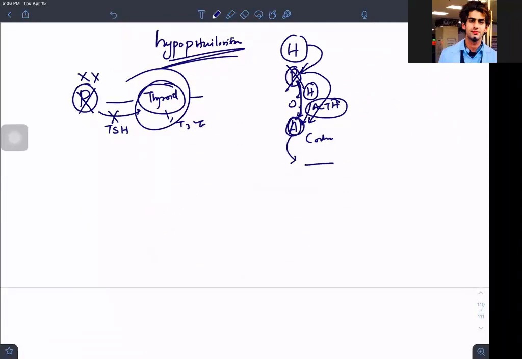When we see the adrenal cortex, if this is the pituitary, it is talking to the adrenal cortex via what? It produces ACTH, that is adrenocorticotrophic hormone. This hormone will tell the adrenal cortex to produce stress hormones. It's not able to produce. What will happen? First thing, that is a secondary thing, what is happening functionally. We are talking right now about the structural anatomical thing. It's not able to stimulate this. What will happen? The adrenal cortex will get atrophied.